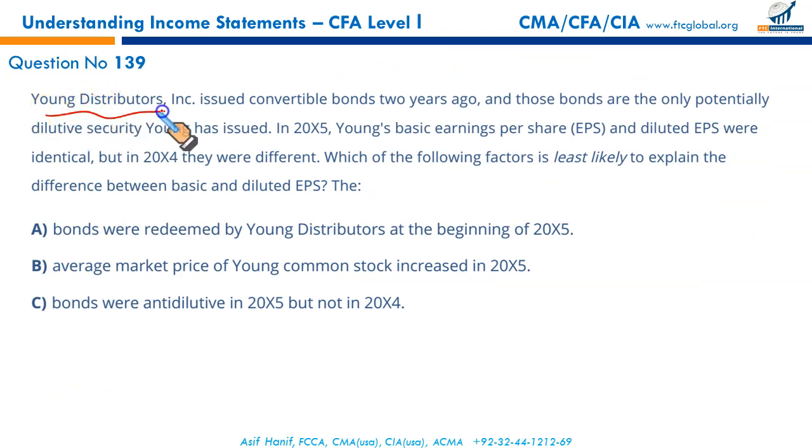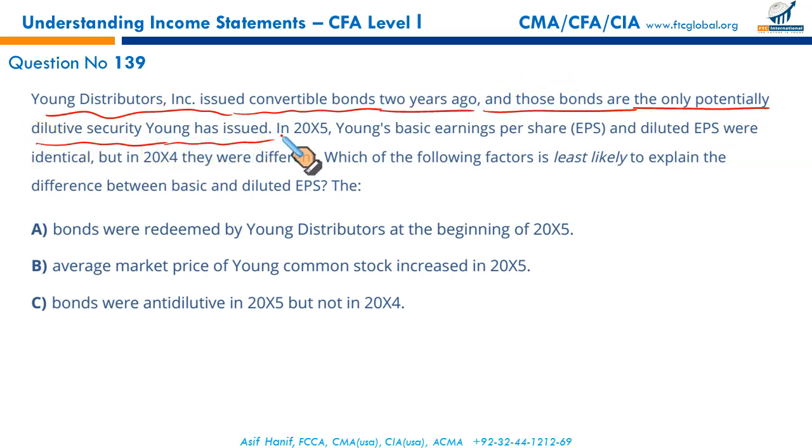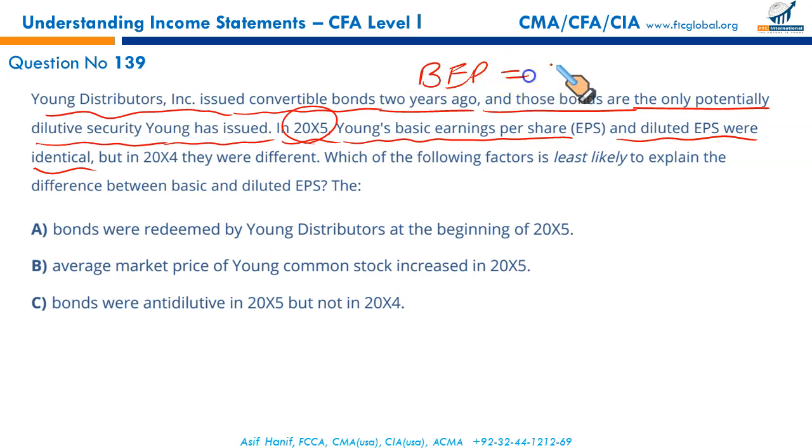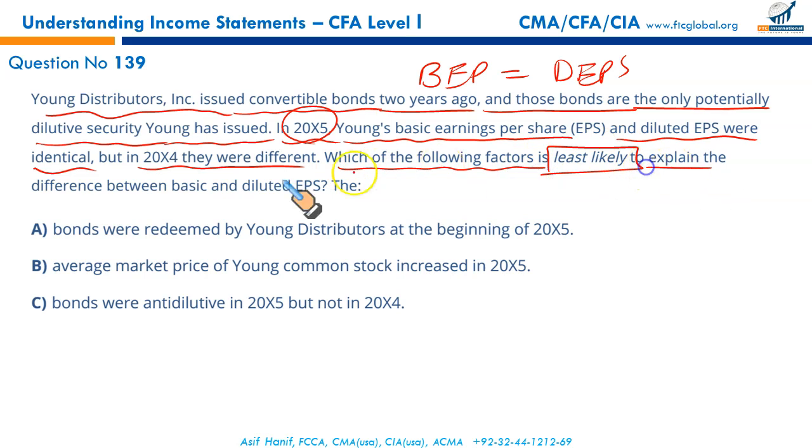Okay, Young Distributor Incorporated issued convertible bonds 2 years ago, and those bonds are the only potentially dilutive security Young has issued. In 2005, Young's basic earning per share and diluted earning per share were identical. They were the same in 2005, but not in 2004, the previous year. Which of the following factors is least likely to explain the difference between the basic and diluted earning per share?